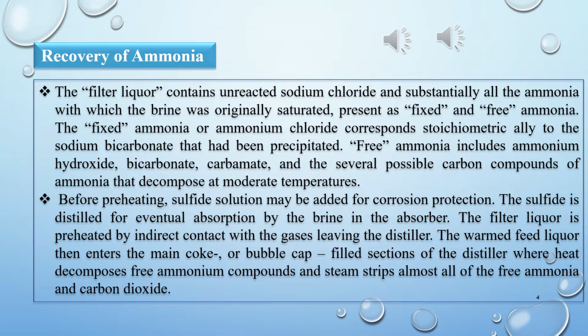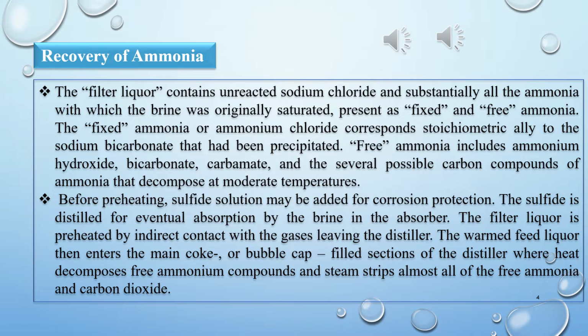In the fixed form, there is the sodium bicarbonate which we have precipitated before the calcining process. And the free ammonia is in the form of hydroxides, bicarbonates, carbonates, and different compounds in which ammonia is present, and that will decompose and give you ammonia.